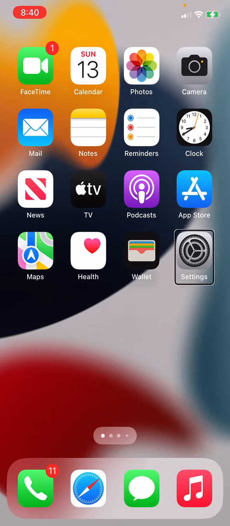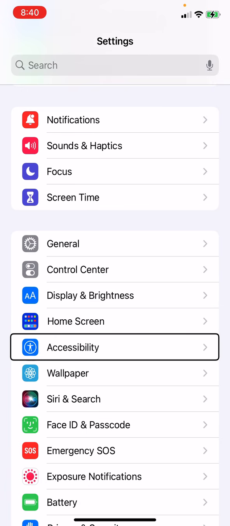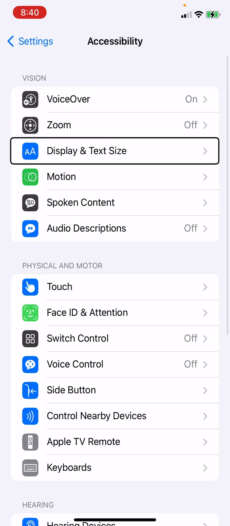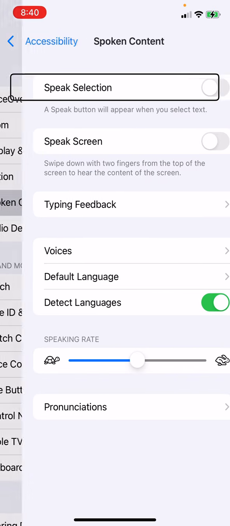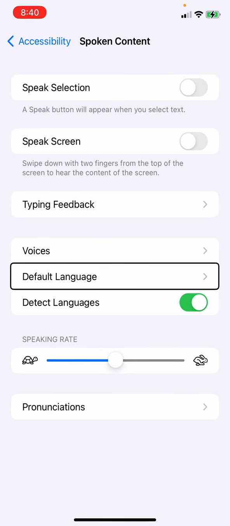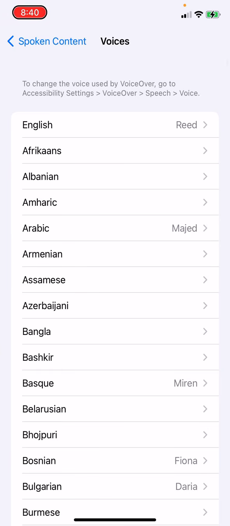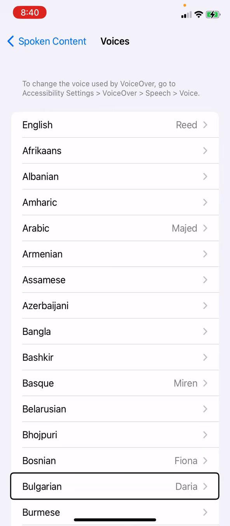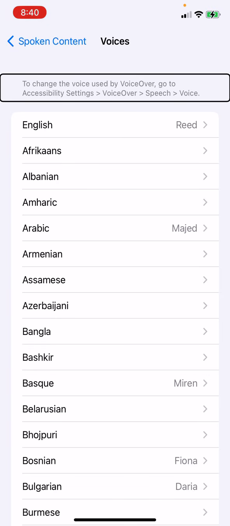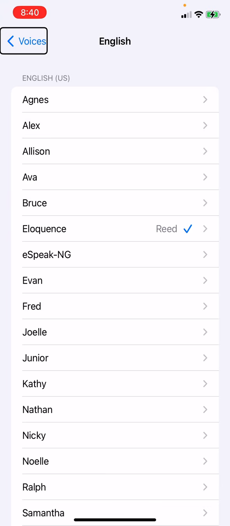In settings, we're going to go to Accessibility, instead of VoiceOver Vision. Display and motion. Spoken content. Speak selection. Speaking rate. Default voices. Default language. Voices. Okay, I'm hoping this doesn't crash. There we go. To change, English. Okay, English selected. Voices. English.